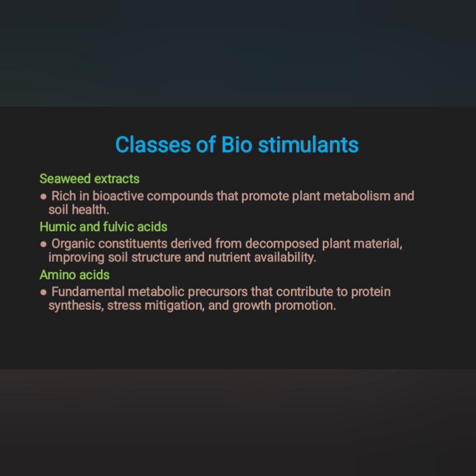Seaweed extract is rich in bioactive compounds that promote plant metabolism and soil health. Next, humic and fulvic acids are organic constituents derived from decomposed plant materials that improve soil structure and nutrient availability. Amino acids are fundamental metabolic precursors that contribute to protein synthesis, stress mitigation and growth promotion.